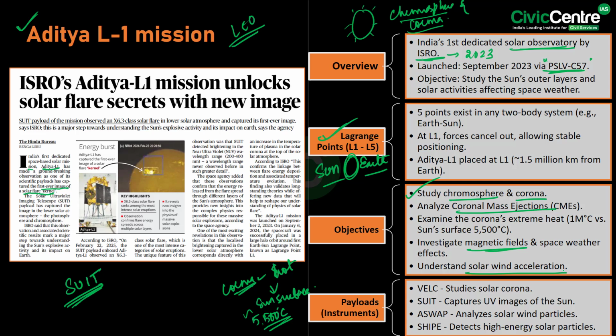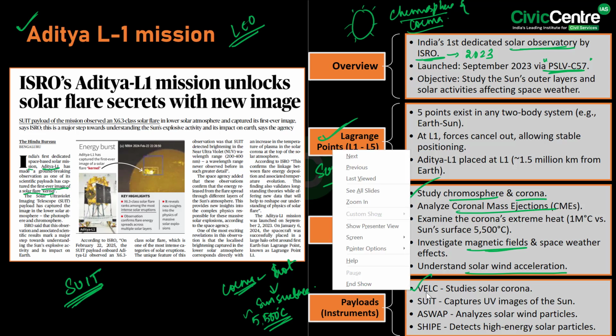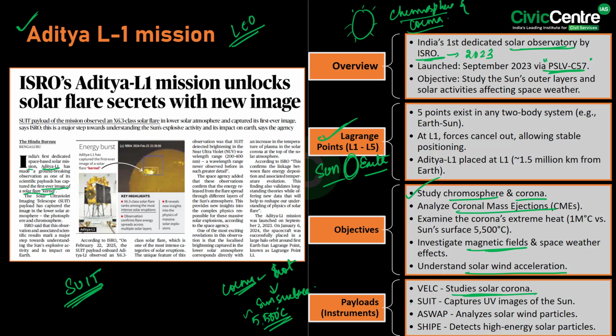And to achieve these goals, Aditya L-1 carries advanced scientific instruments, including the Visible Emission Line Coronagraph, that is VELC, to study the solar corona, and also the SUIT, that is the Solar Ultraviolet Imaging Telescope, which captures UV images of the Sun, and also the ASPEX, that is the Aditya Solar Wind Particle Experiment, to analyze the solar wind particles, and also the Solar High Energy Particle Experiment, that is SHIP, which detects the